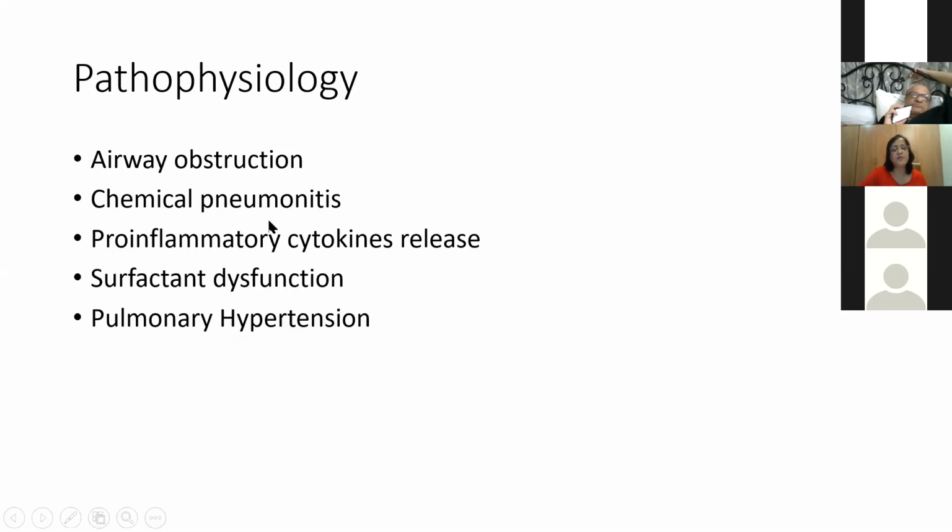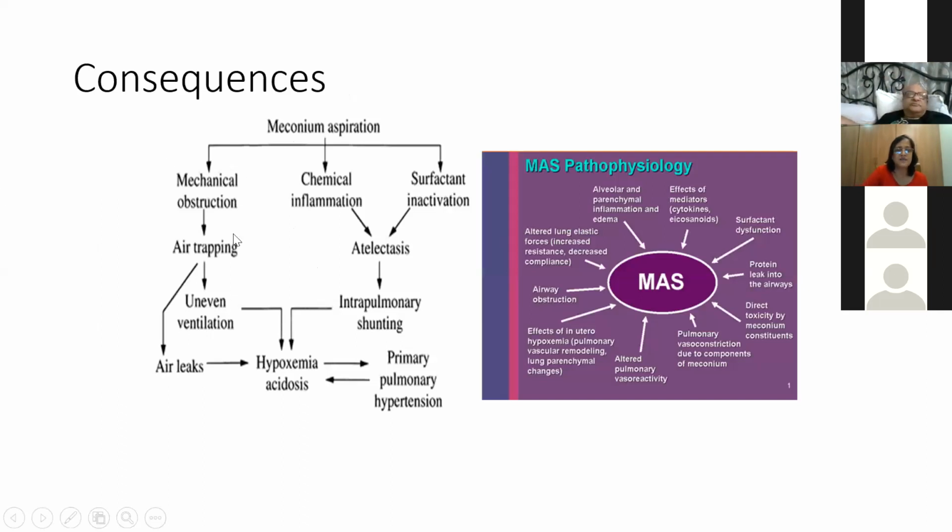Another important thing is chemical pneumonitis. Meconium is an irritant, so it causes chemical pneumonitis. There is release of pro-inflammatory cytokines. And all this leads to surfactant dysfunction and pulmonary hypertension, because whenever there is atelectasis, alveolar collapse and hypoxia, the pulmonary vascular resistance increases, and this leads to pulmonary hypertension. So the consequences, as I said: mechanical obstruction, air trapping, chemical inflammation. All this leads to hypoxia, acidosis, and persistent pulmonary hypertension. This is the pathophysiology.